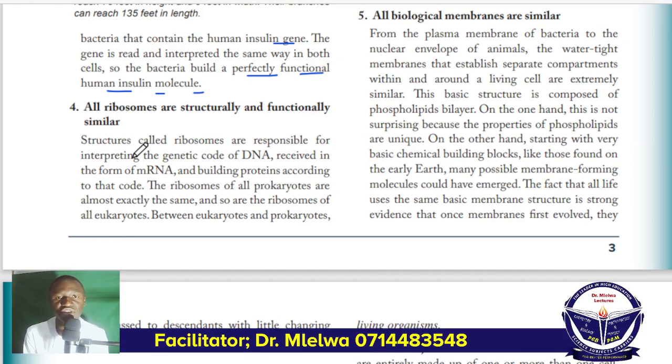Ribosomes ziko kwenye cells zote, ranging from prokaryotic cell to eukaryotic cell, ranging from bacteria, then moving to protoctista, moving to fungi, plantae, and animalia. All these living organisms, they contain ribosomes which are structurally and functionally similar. Tukizungumzia structure ya ribosome huwa imetengenezwa na segment mbili, the smaller subunit and the larger subunit. Na ribosomes zote zimetengenezwa na hizo subunit mbili, the smaller one and the larger one. And even the mechanism of functioning of ribosome inafanana.